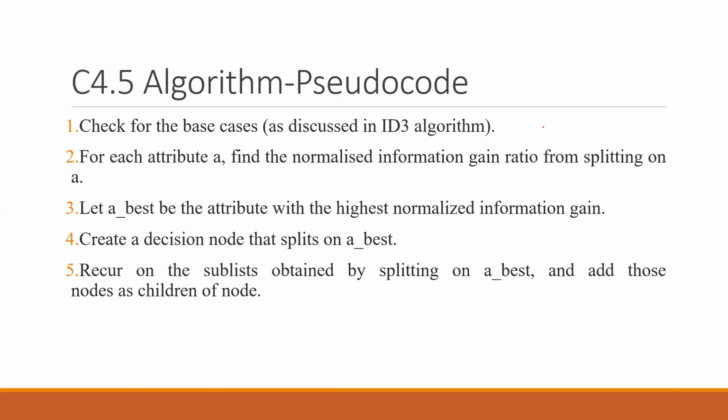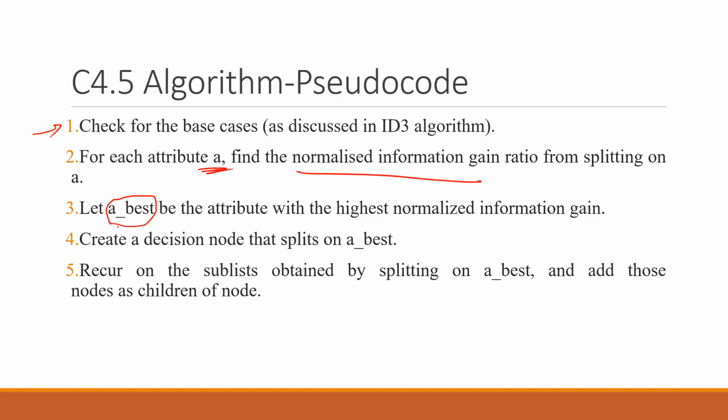So let's see what the algorithm says. Check for the base cases. Initially, the first 3-4 steps will be the same as ID3. We will be doing all kinds of pre-processing that we did in ID3. Then for each attribute A, find the normalized gain ratio from splitting on A, and then let A best.